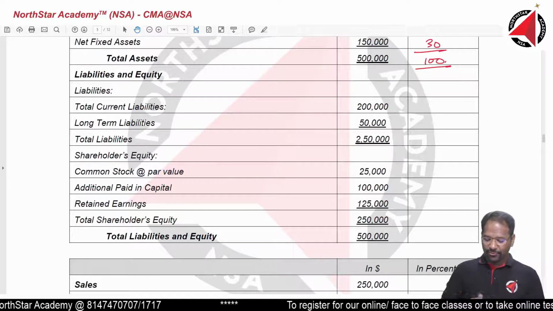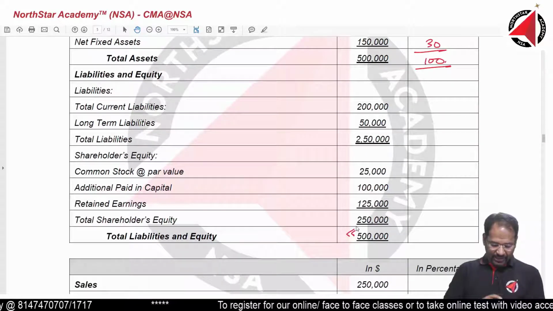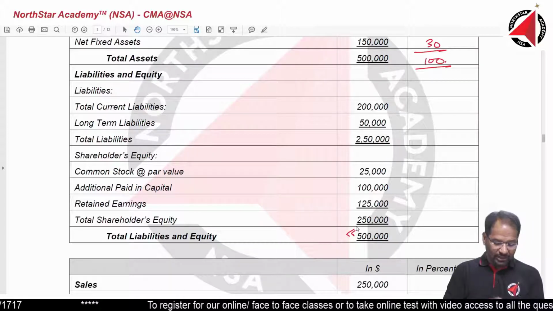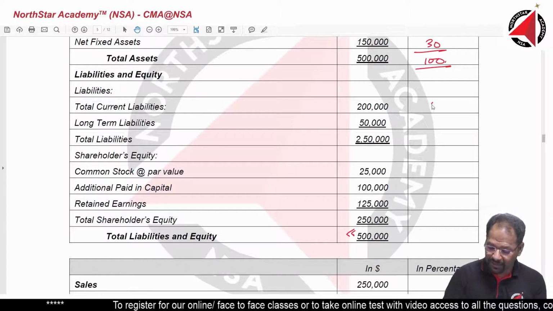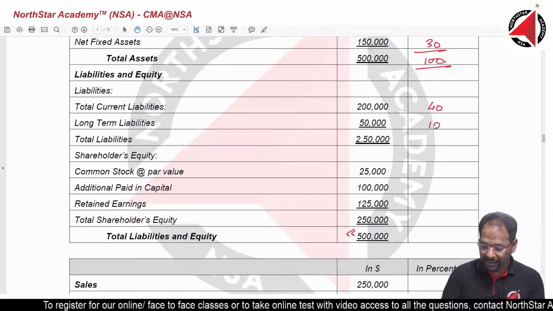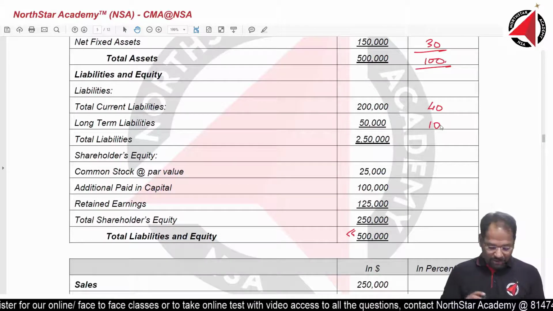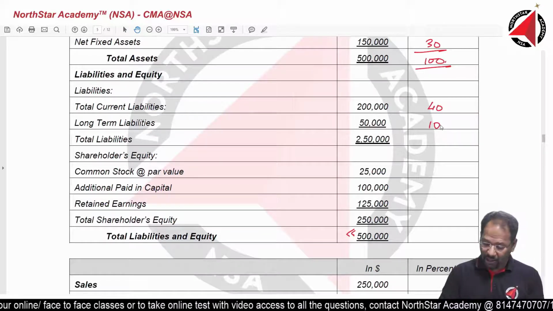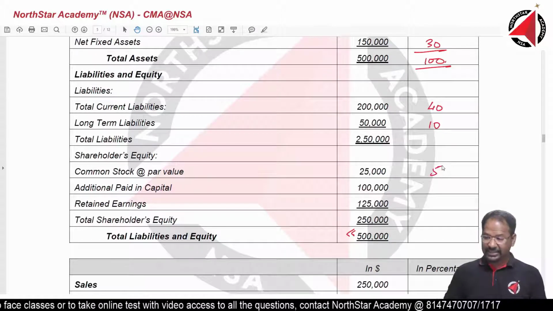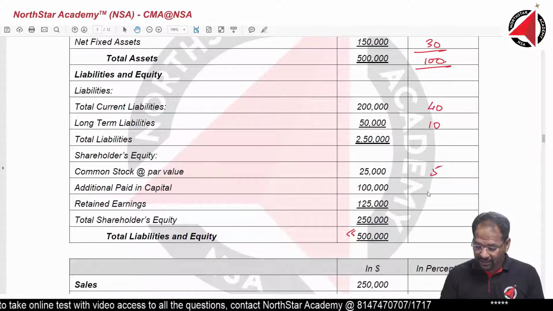Now, let's do for this one. What is the base? Same 500,000 will be the base. So, 100 divided by 500,000 into. First one, 200,000 equals, how much it comes? 40%. Next, 50,000 equals, this is 10%. Alright. Next, common stock, 25,000 equals, how much? This is just 5%. Super. Very good, guys. Keep doing ahead of me. 100,000 equals, this is how much? This is 20%.